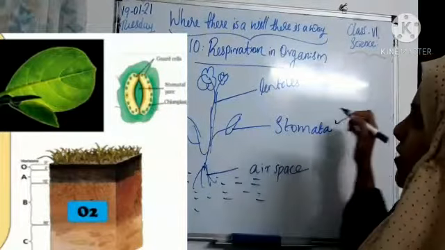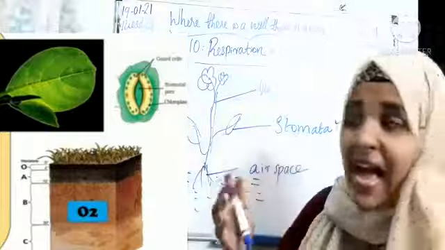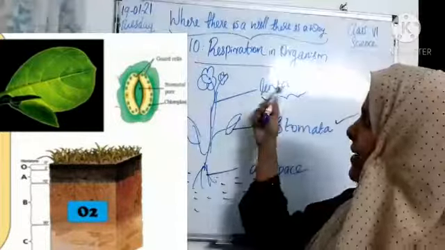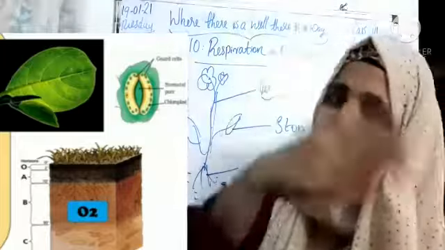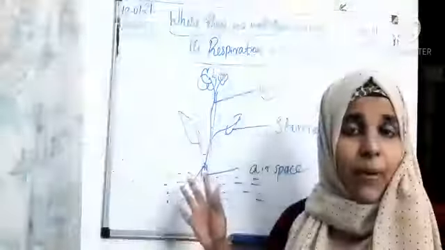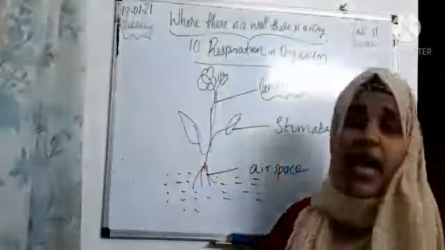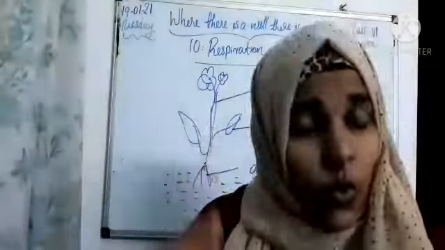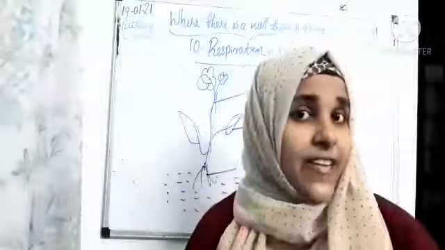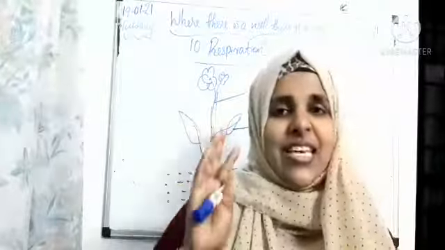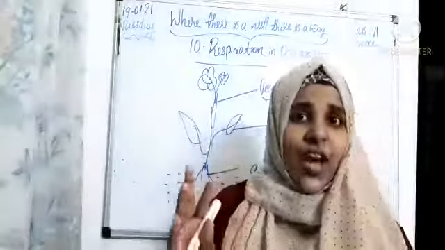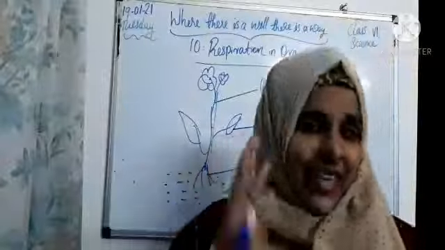Okay, then what about the stem? The stem has lenticels for exchange of gases. More about lenticels you will learn in your higher classes. Okay, so these are all the different parts of the plant and how they respire. Root, leaves, stem, these parts can do respiration easily. So students, that is all about the respiration chapter. You should read the chapter 3 times.